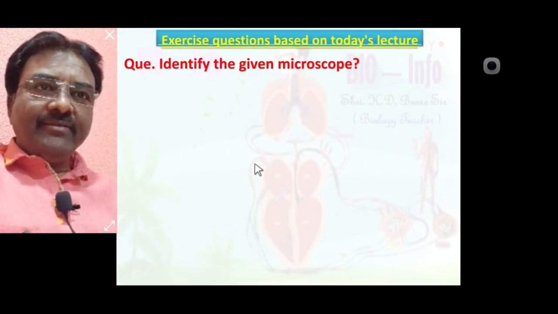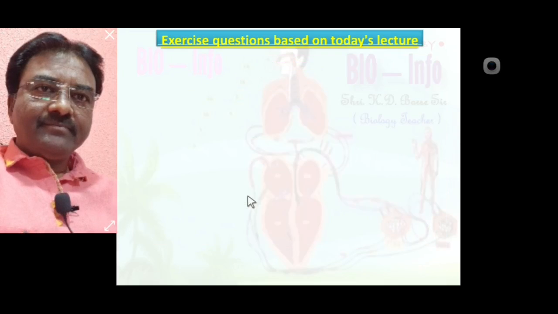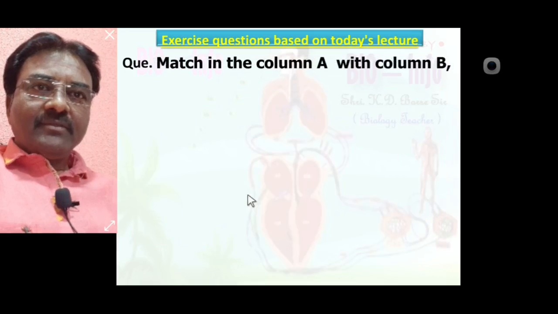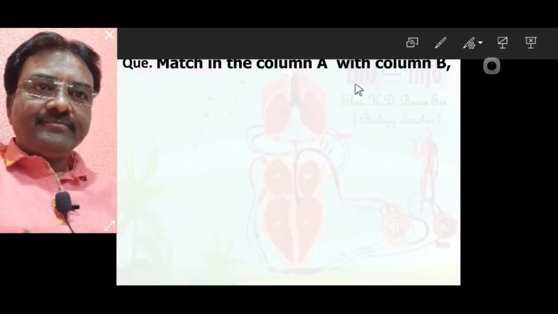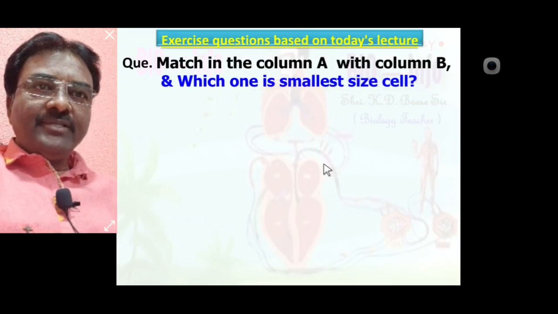Identify the given microscope. Yes, this is the Leeuwenhoek microscope. Match in the column A with column B, in which one is smallest size cell.